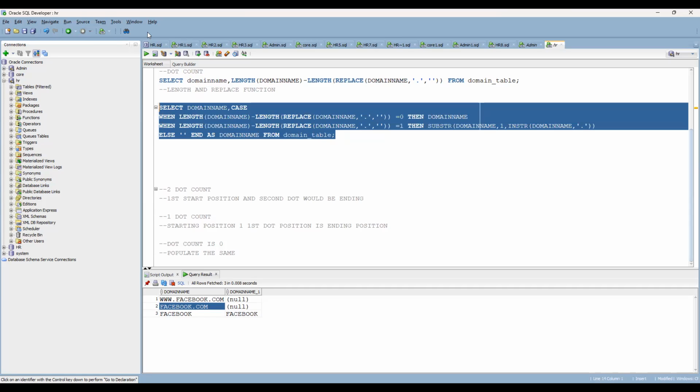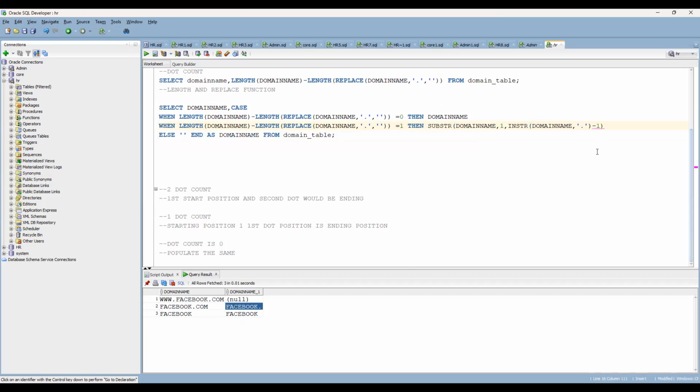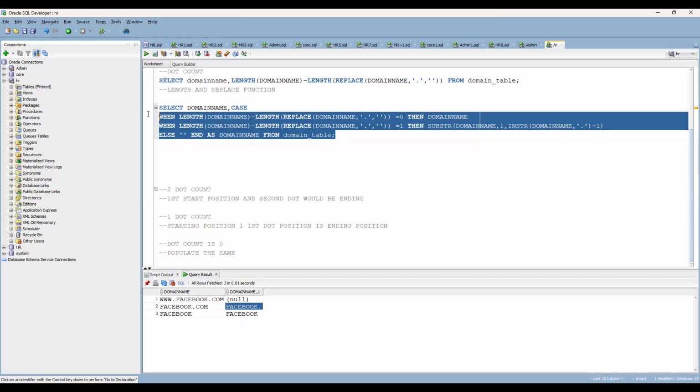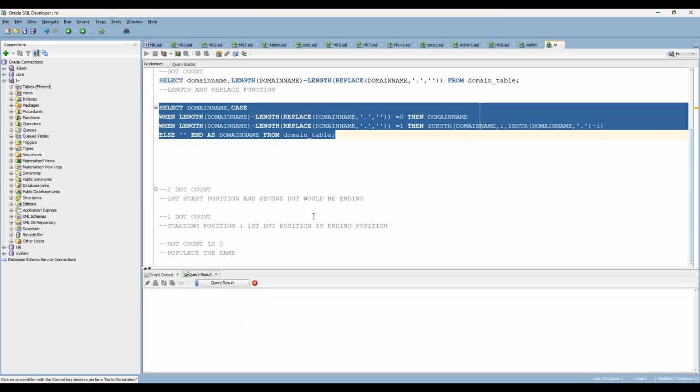Now you can observe the output. You can see the dot is still available. Then simply you can apply -1, so automatically that dot position is going to be removed. Now you can see this one is completed, the second one is also completed.